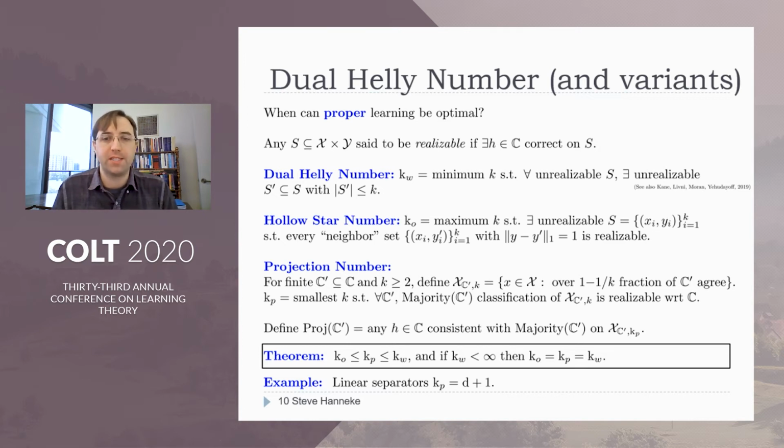Just to give one concrete example, we show that for the case of linear separators, the projection number is at most dimension plus 2 or VC dimension plus 1. So that's just one example. We have a few others in the paper as well.